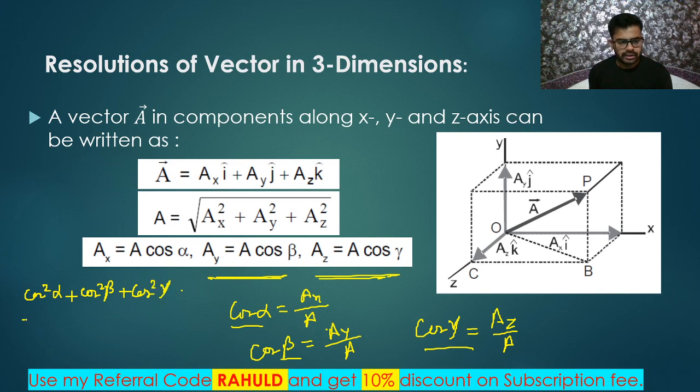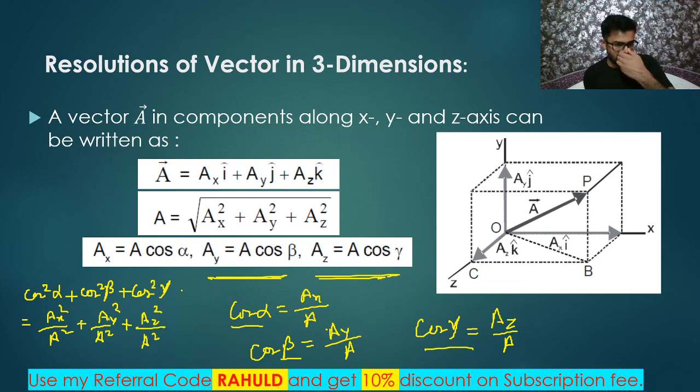What will I get? That will be equal to Ax square upon A square plus Ay square upon A square plus Az square upon A square. I know one thing: Ax square plus Ay square plus Az square is A square. Got it? So directly I will write A square by A square is equal to 1.